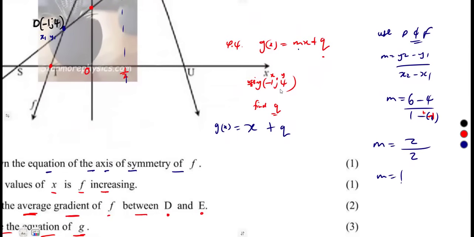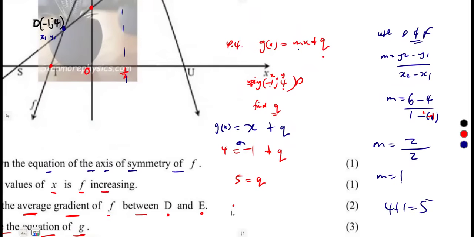All right, so the y value at point D, using the point D, the y value is what? 4, when x is what? Negative 1. So plus q. Find the value of q. All right, taking negative 1 to the other side, it was going to be 1. 4 plus 1, which is 5. So that's it. 5 is equal to q.